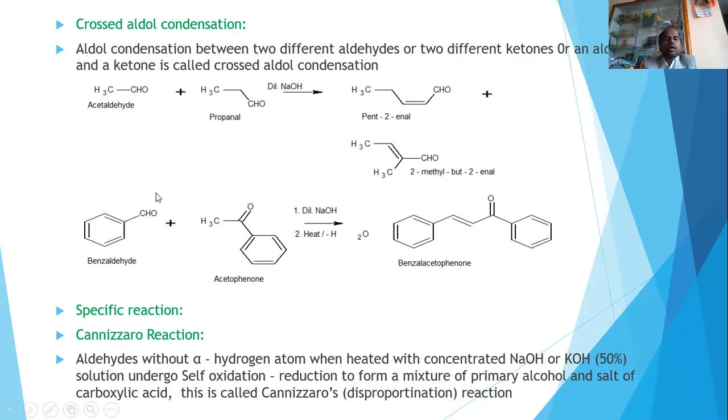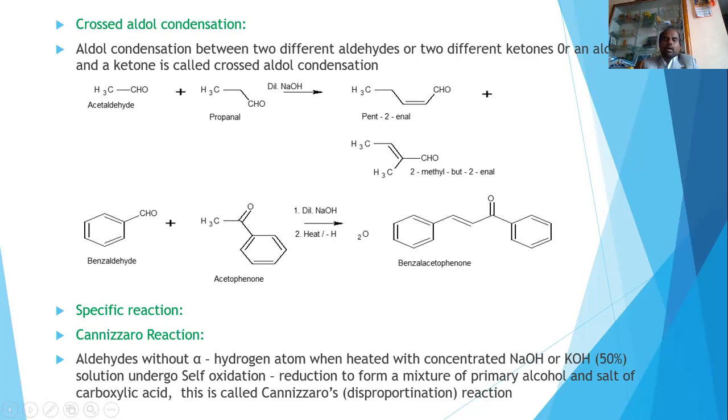So that means a carbonyl compound containing no alpha hydrogen undergoes self-oxidation and reduction in presence of 50% sodium hydroxide, giving rise to a primary alcohol and a salt of carboxylic acid. This reaction is called Cannizzaro reaction. This is also an example of disproportionation reaction.